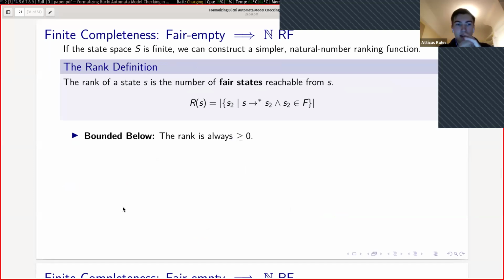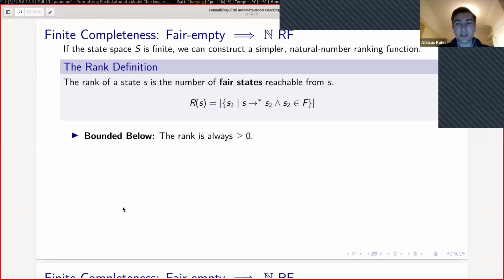Now I'm going to consider a simpler case, which is a finite state space. If the state space S is finite, then we can simplify the result to say that if the automaton is fair empty, then there exists a natural number ranking function. And this is probably more intuitive.